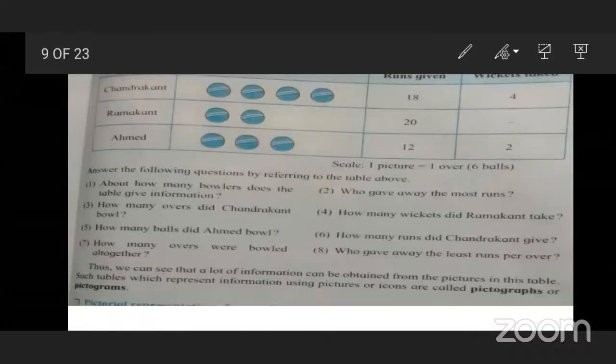So see, students, at the bottom of this question, we can see that a lot of information can be obtained from the picture. This information is called pictographs or pictograms. Let's move to another topic, that is pictorial representation of numerical data.